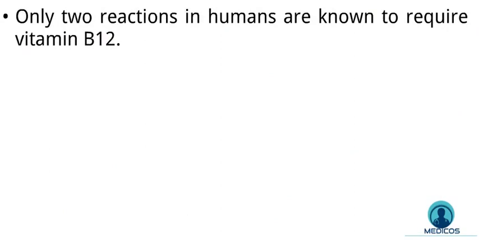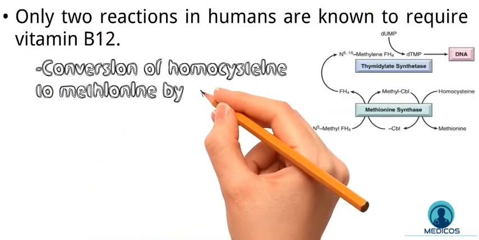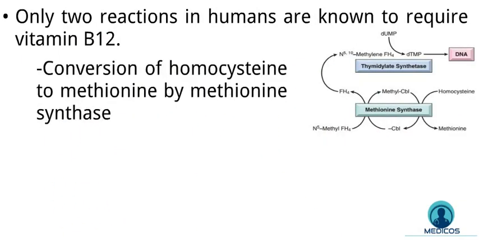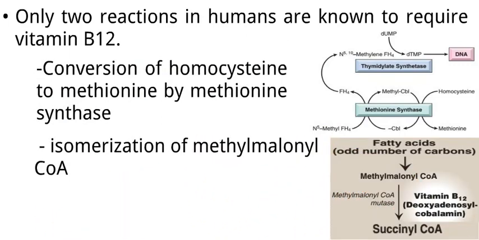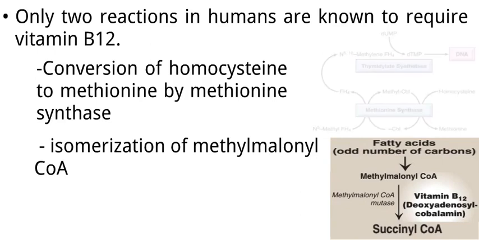In the first one, methylcobalamin serves as an essential cofactor in the conversion of homocysteine to methionine by methionine synthase. The second one is in the isomerization of methylmalonyl-CoA that is produced during the degradation of some amino acids, and fatty acids with odd numbers of carbon atoms.